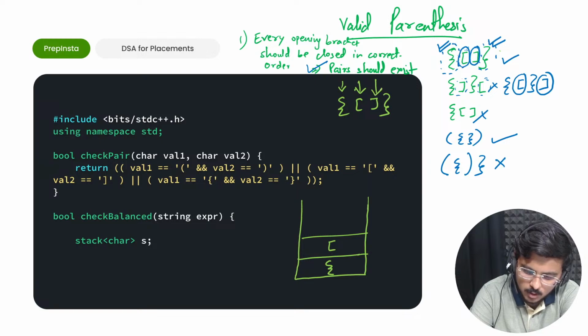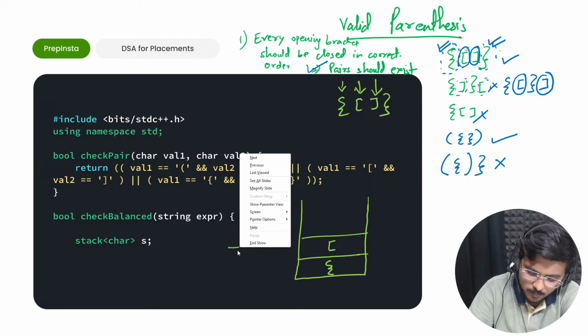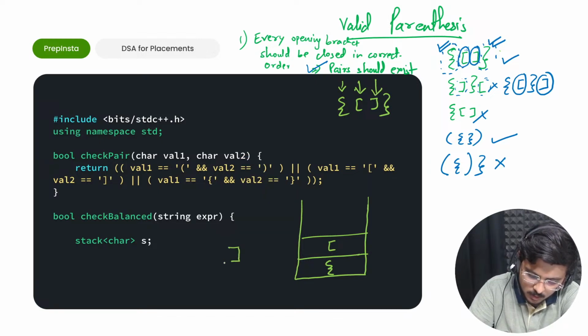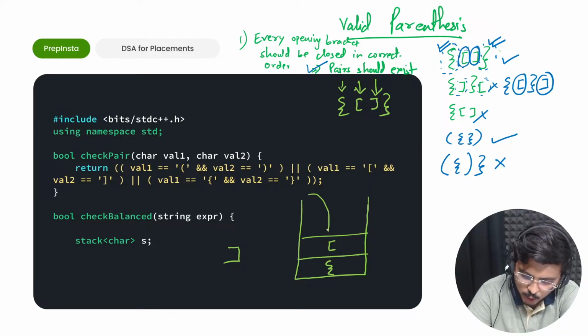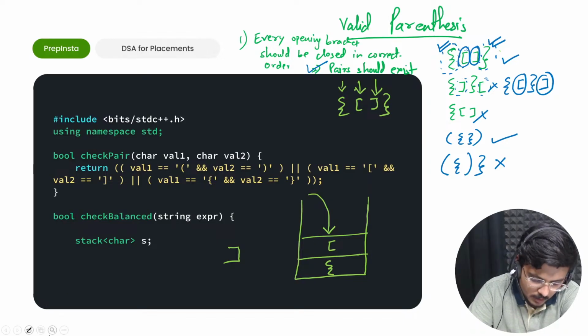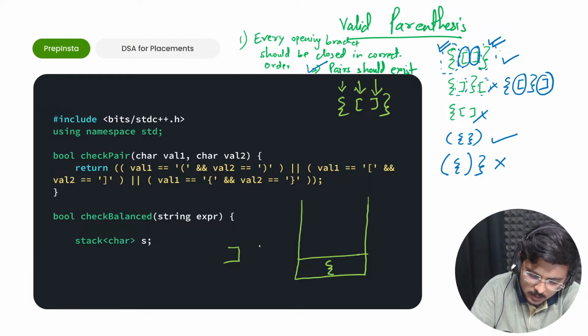Now I come to the third character, which is a closing bracket. Now I check the top of this stack. If it is a pair to this closing bracket, if it is the correct opening pair, then I pop it out. I pop this out and I discard it basically.